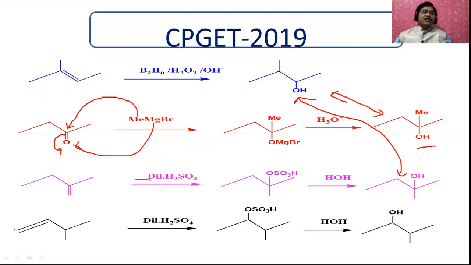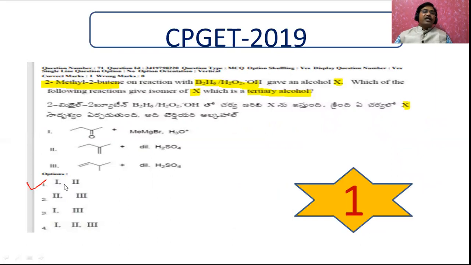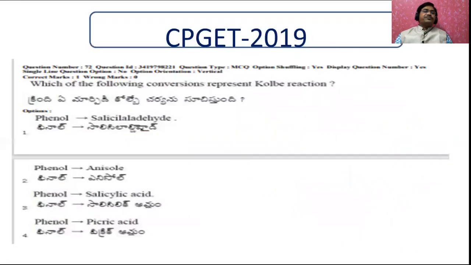Here, because there is a double bond and the alcohol is going to add here, therefore you will get the position here. There is no doubt this is also an isomer of this one, but it is not a tertiary alcohol. Therefore, this is not according to our answer. Therefore, what is our option? See, 1 and 2 only give this X, that is alcohol, that is an isomer of the X. In this way, we have to find out the answer for that one.